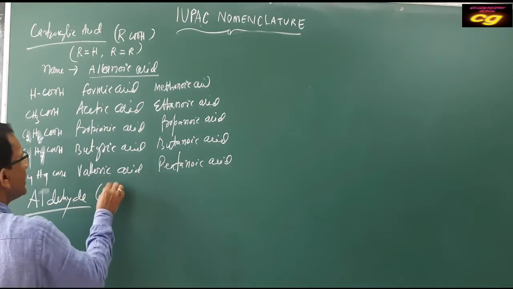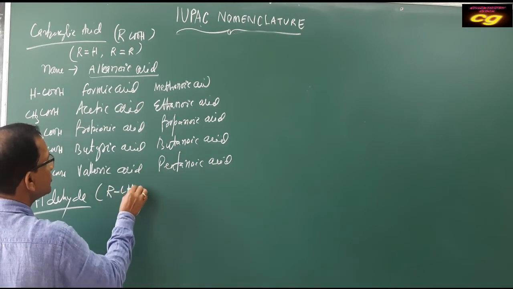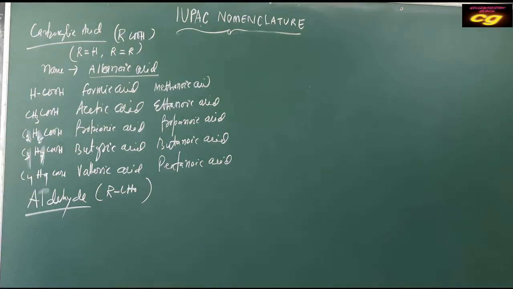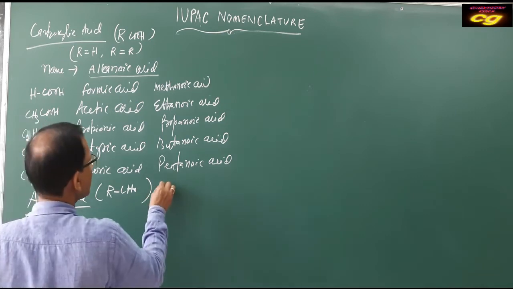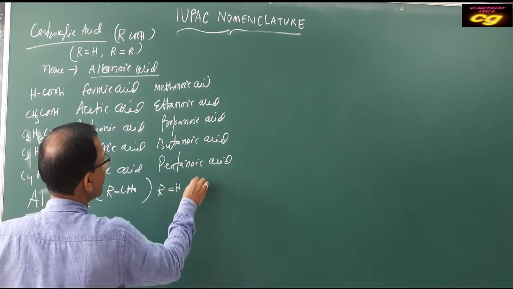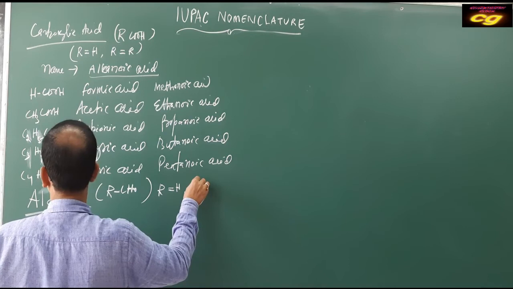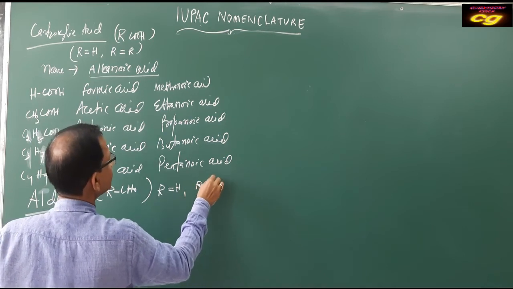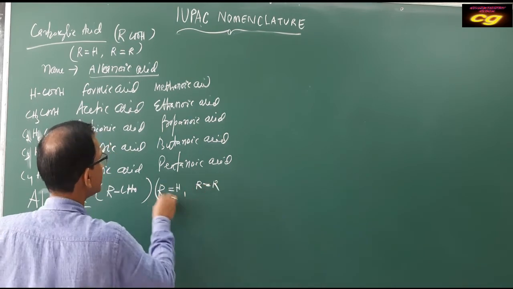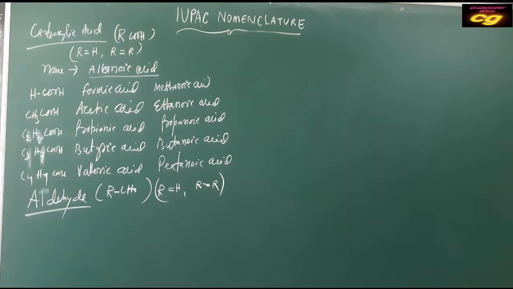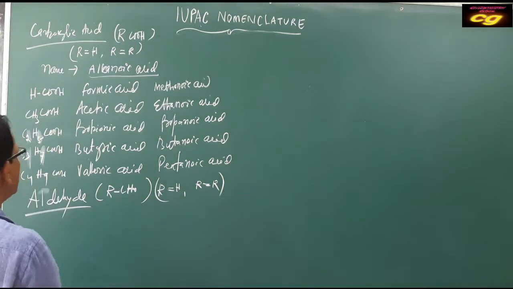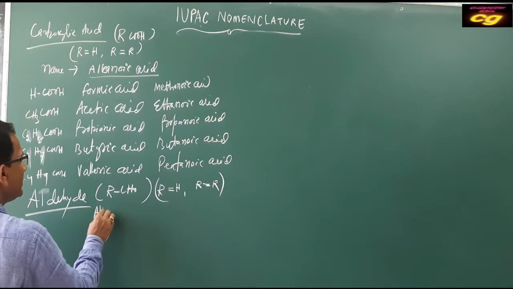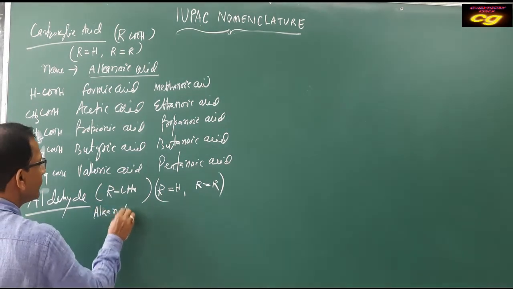Then aldehyde. The aldehyde general formula is RCHO. Here the group is CHO, and the condition is the same: R may be H or R may be an alkyl group. And here it is called alkanal.